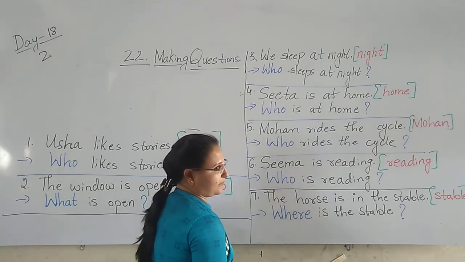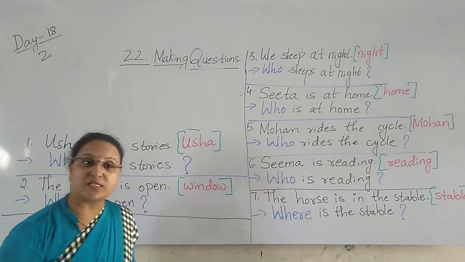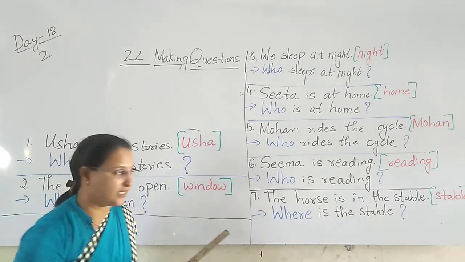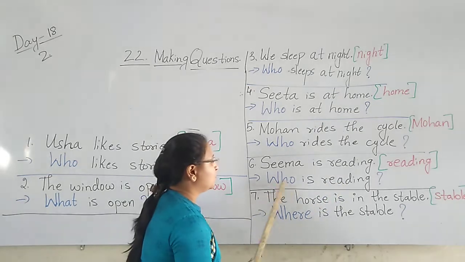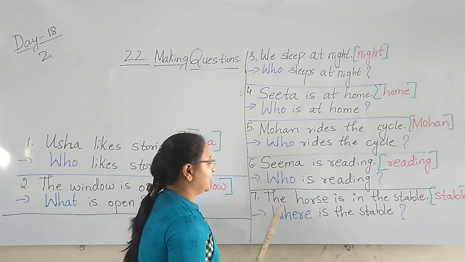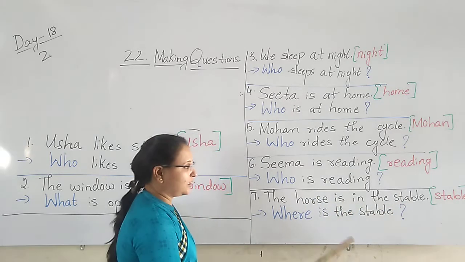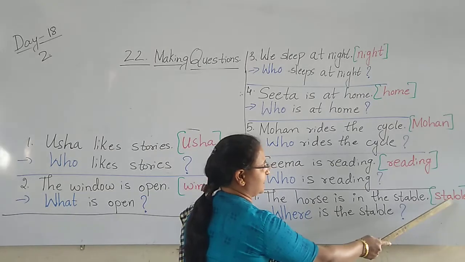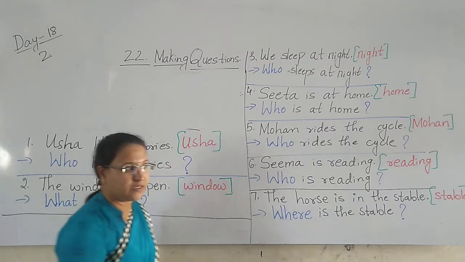Seema is reading. The girl's name is what here? Seema. And what is that girl doing? She is reading. Who is reading? The question is what? Who is reading? The horse is in the stable. The clue word is given what here? Stable.